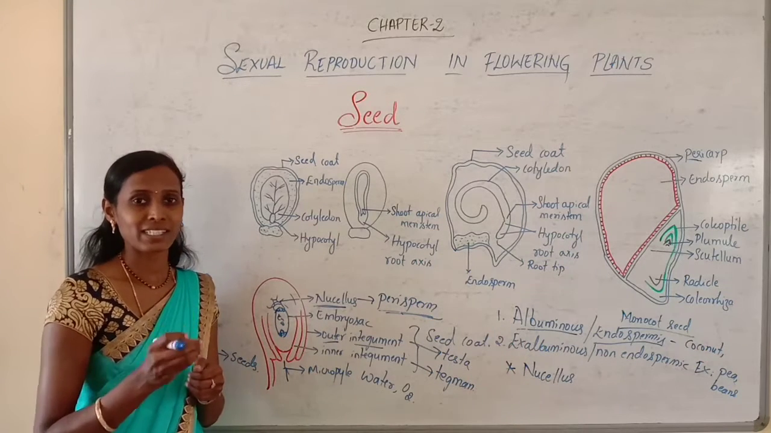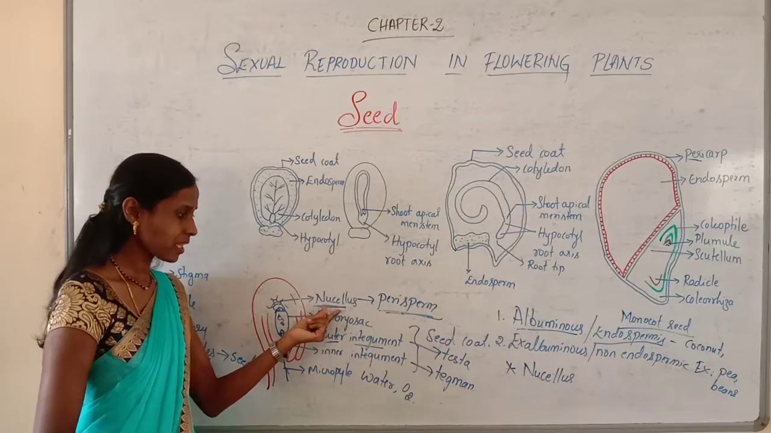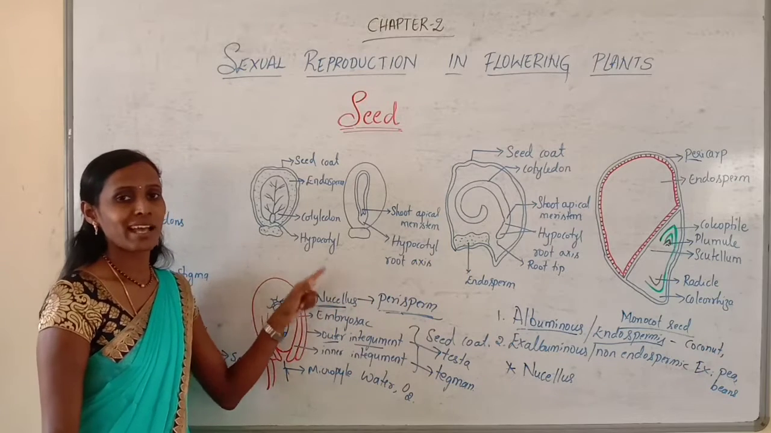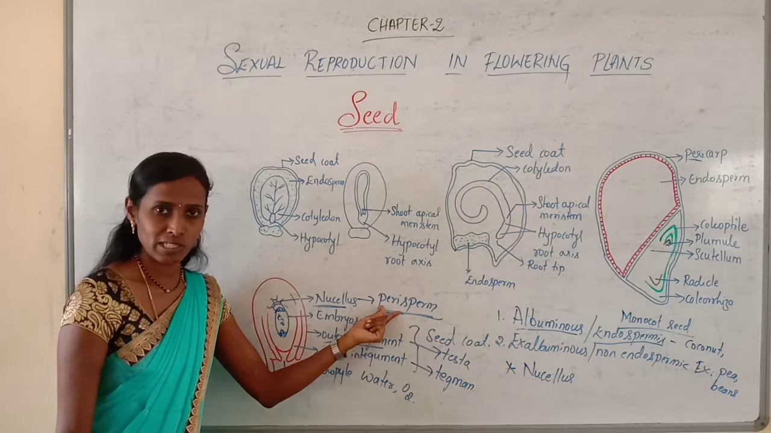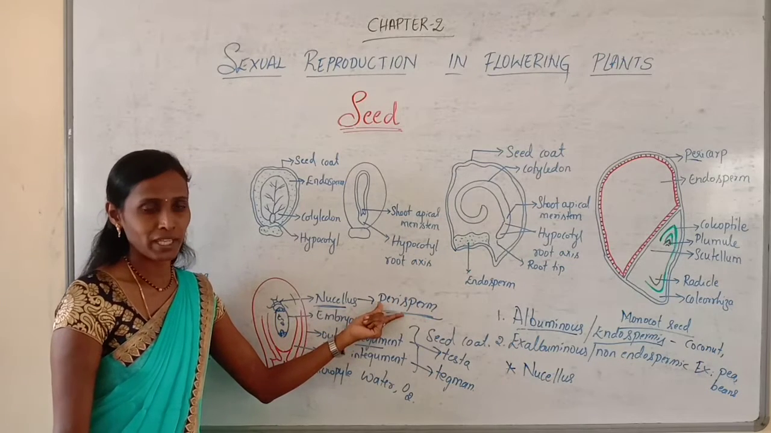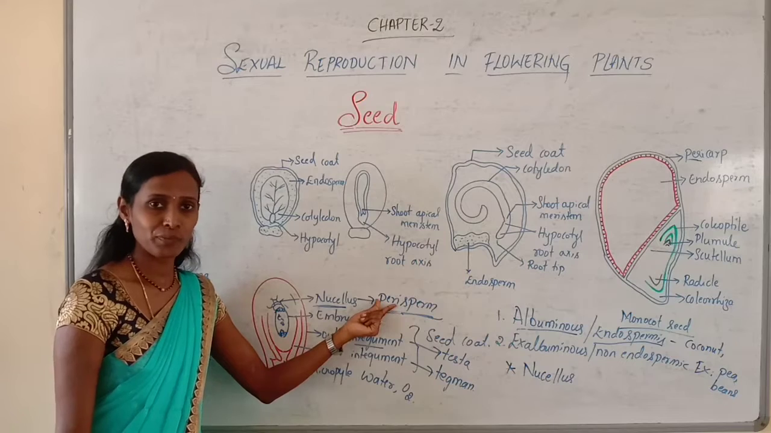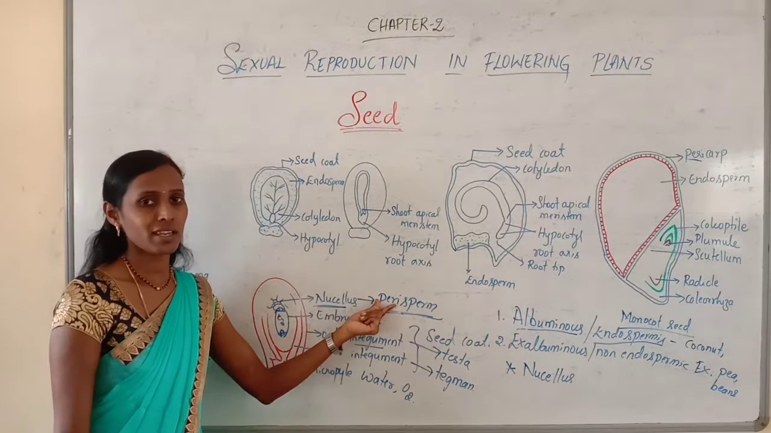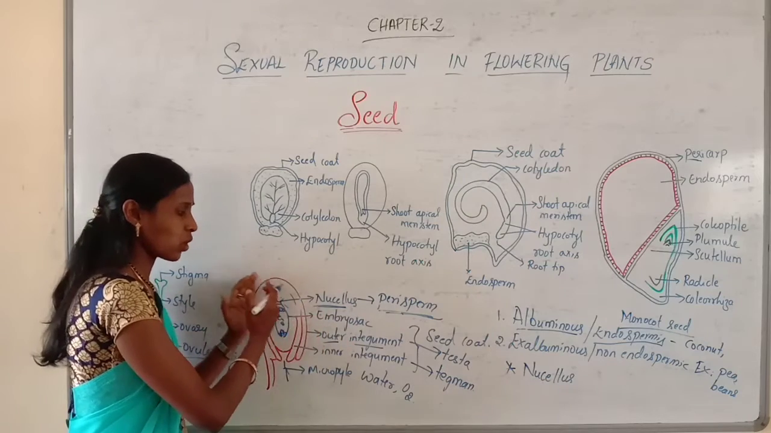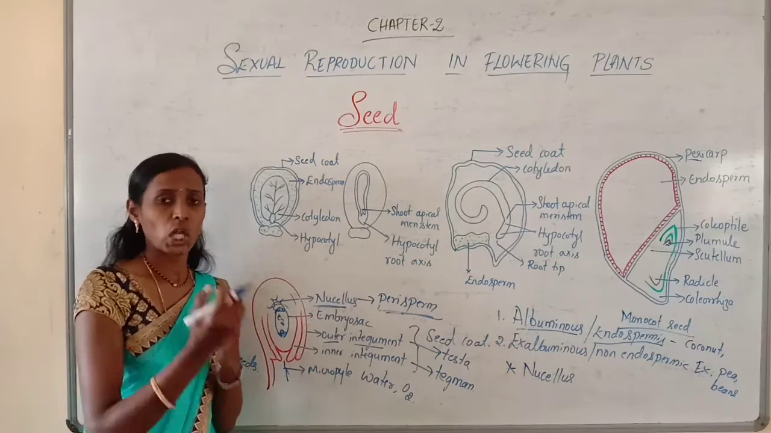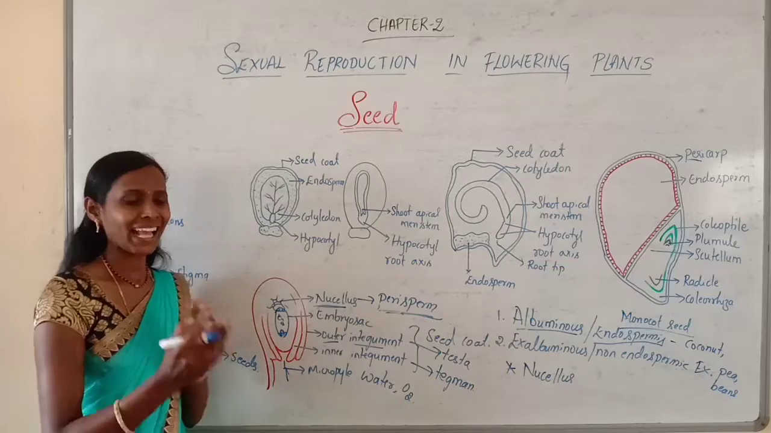But in certain seeds, the nucellus remains as a thin layer around the endosperm. So that remnants of nucellus is called perisperm. It can be called remnants of nucellus or persistent nucellus. Then after fertilization, the ovule now has a seed coat, cotyledon and embryonal axis.